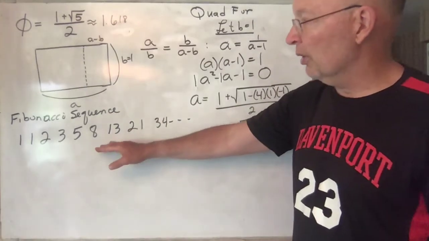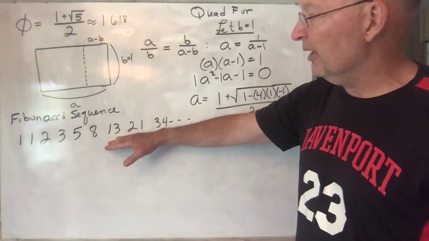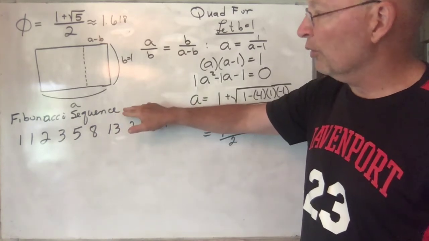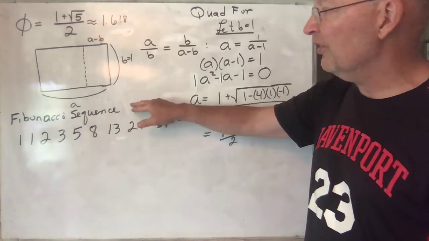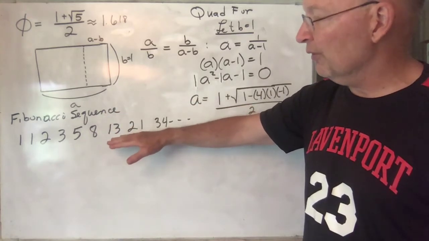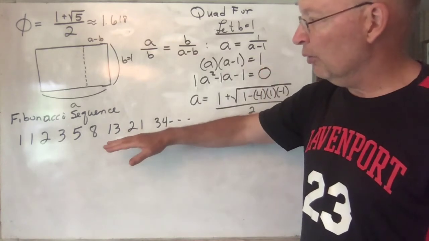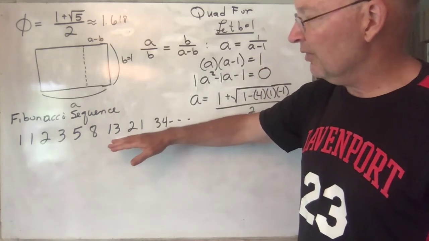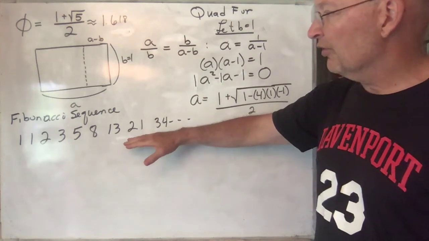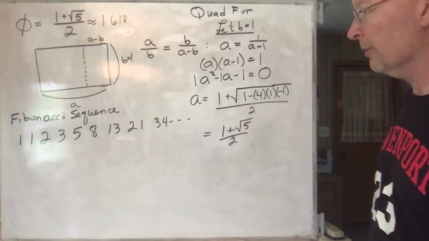These are also cool numbers, which are very much involved in not only art, but in nature. If you go to Google and say Fibonacci numbers in nature, you'll find all sorts of things, petals of flowers, and pine cones, and pineapples, and sunflowers, where these numbers show up more often than you would think.